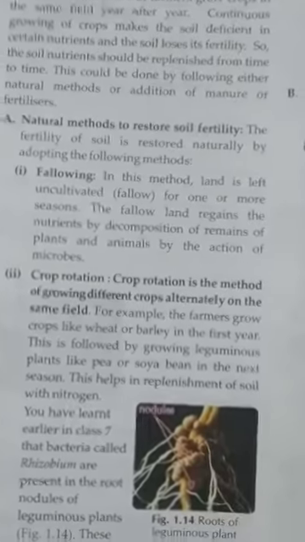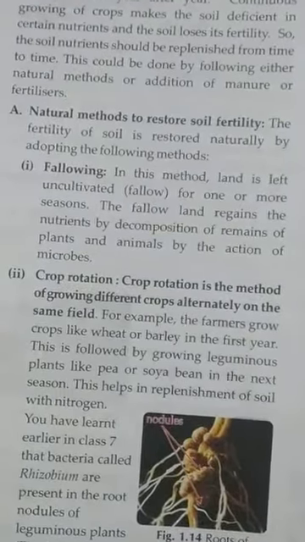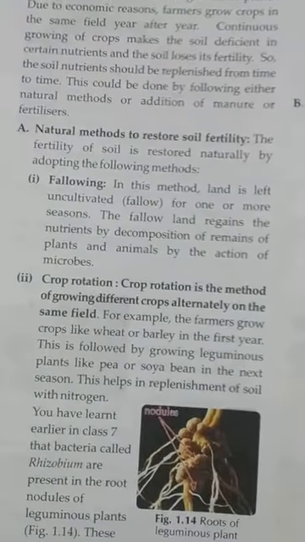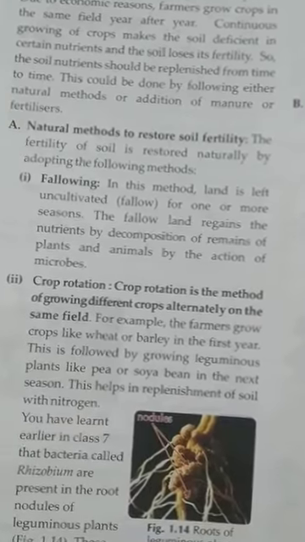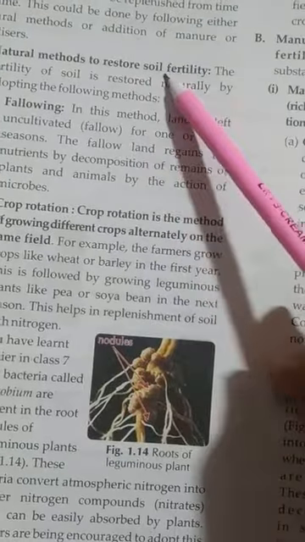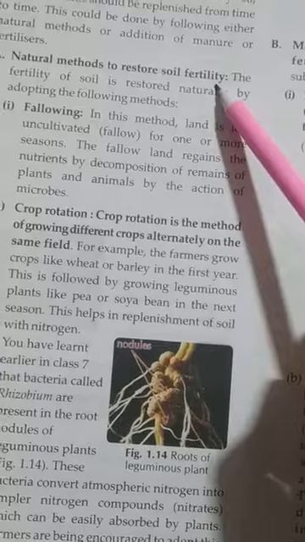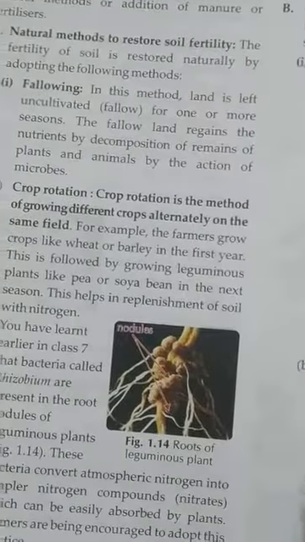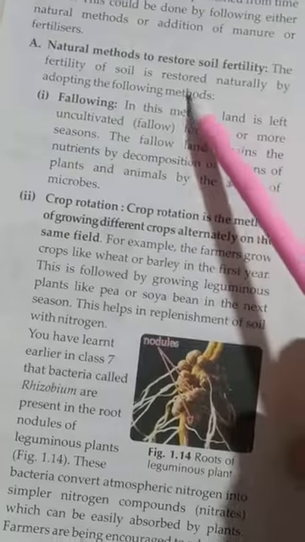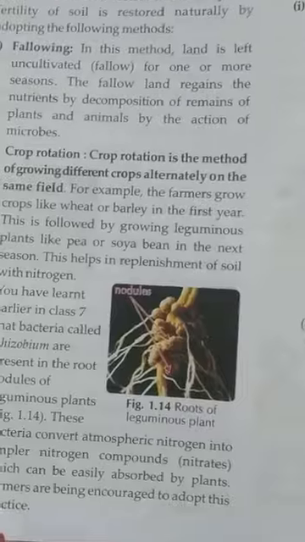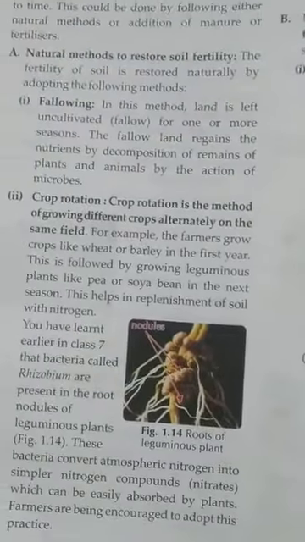The replacement can be done by the natural method, or by the artificial method using manure and fertilizer. There is a natural method to restore soil fertility, and second is manure and fertilizer. These are the main things we use for the replacement of nutrients in the soil.